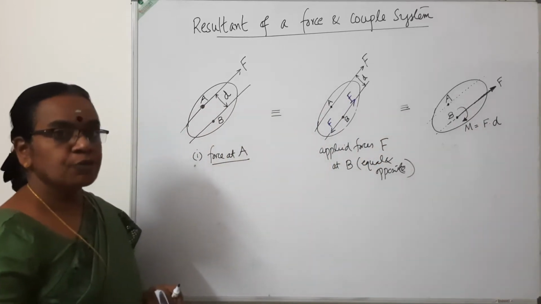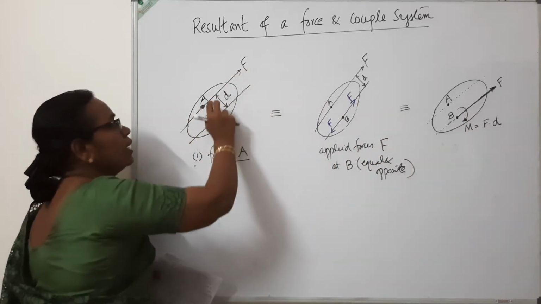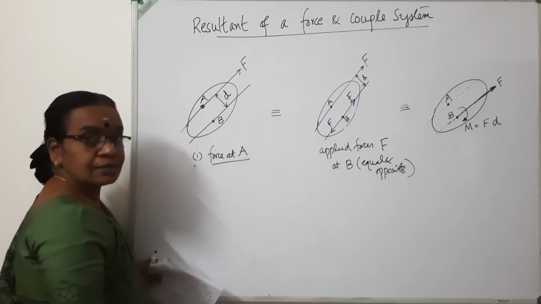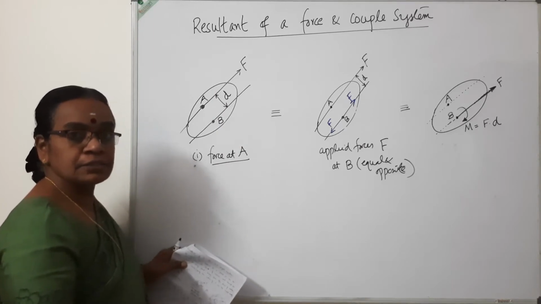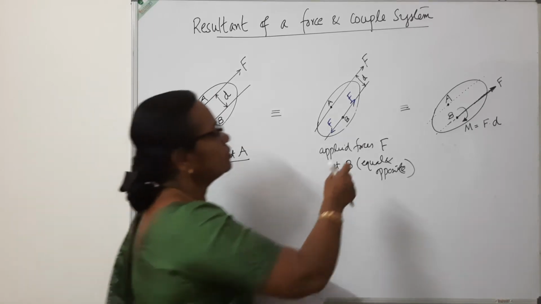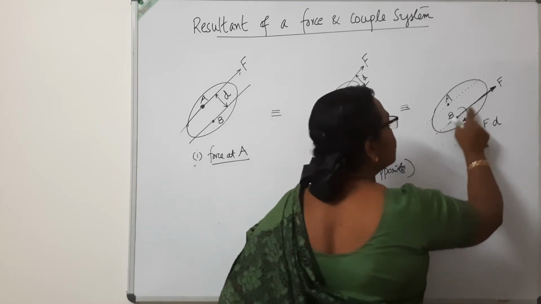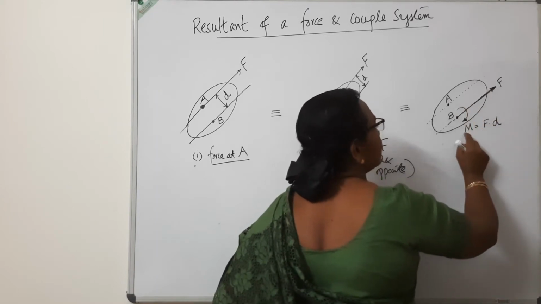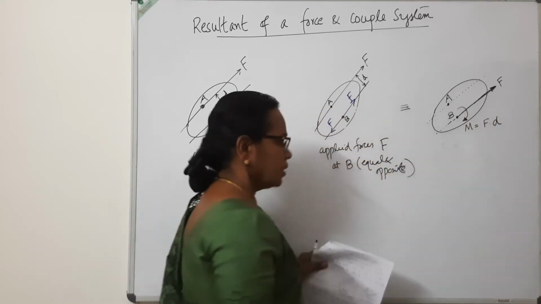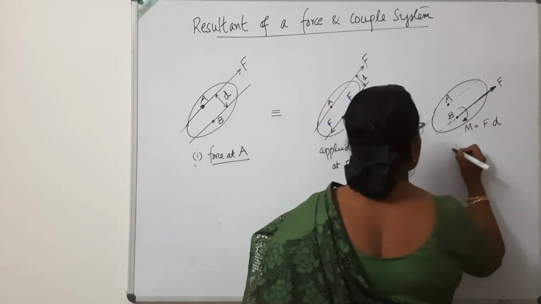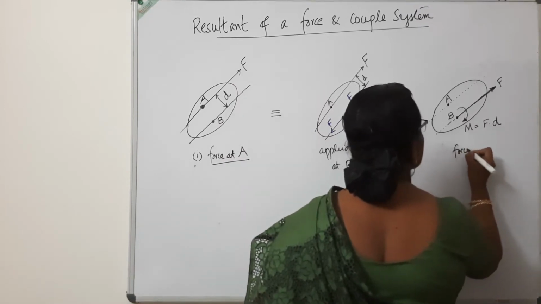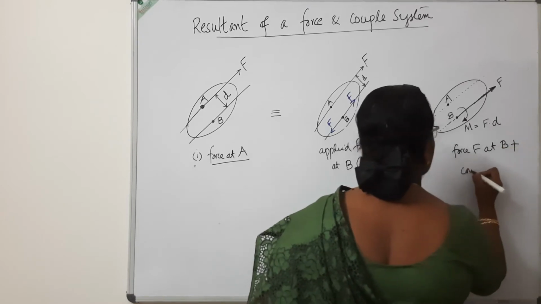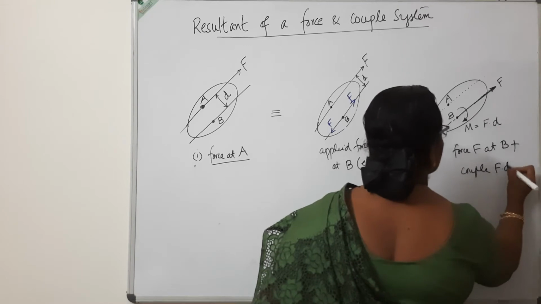So if you want to replace the force from this point A to this point B, which are separated by a perpendicular distance D between the parallel lines, that will be equivalent to a force acting at B in the same direction as that of F plus a couple or a moment M equal to F into D. So here, the third figure is force F at B plus couple F into D at B.